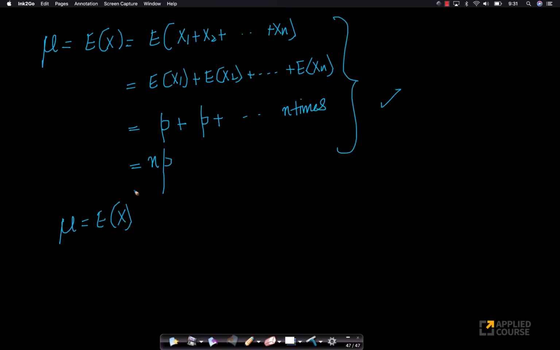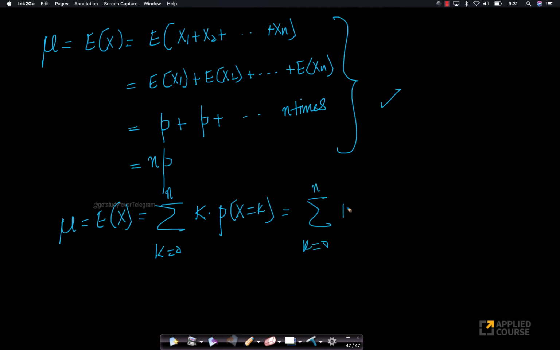There is another mathematical way of deriving it. The mean equals the expected value of X, which is the summation k equals 0 to n of k times the probability that X equals k. This is the definition of expectation of X. What is the probability that X equals k? It is n choose k, p power k, 1 minus p power n minus k.